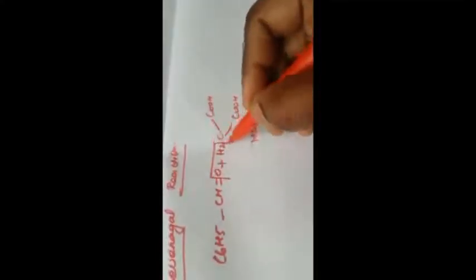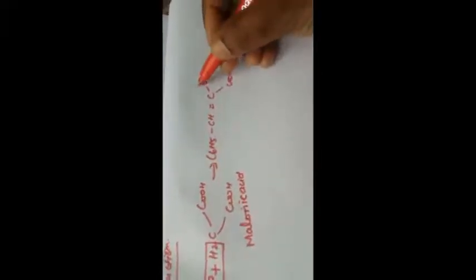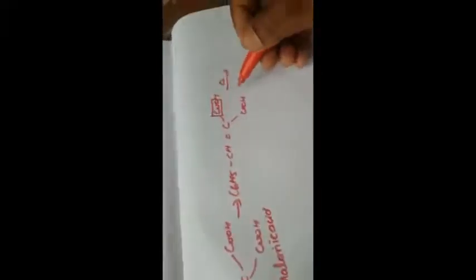Here a water molecule will be removed. What is this compound? How to write? C6H5CH double bond C, COOH, here also COOH. Then again, when we are heating, carbon dioxide will be removed. Only one carbon dioxide is removed. So the remaining compound is C6H5CH double bond CH COOH. What is this called? Cinnamic acid.